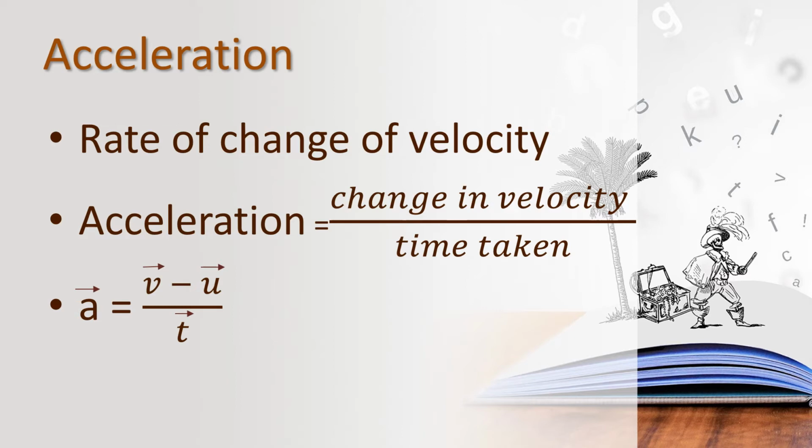That is, acceleration equals final velocity minus initial velocity upon time taken. Can you all understand, children?